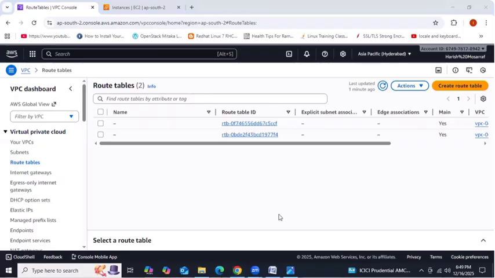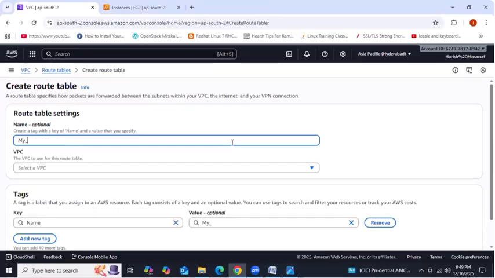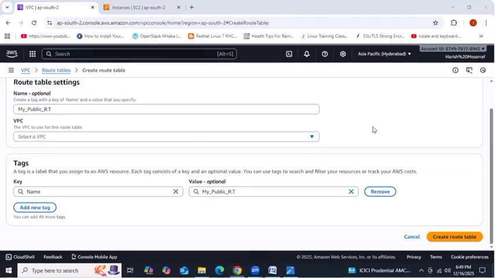I'll do one thing. I'm creating a new route table, right? Next, let's see, guys, here. Now we provide our route table settings, right? So now my public RT, meaning route table, then create.